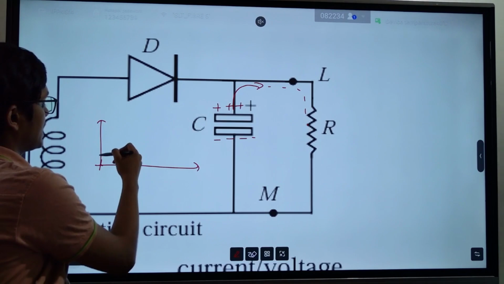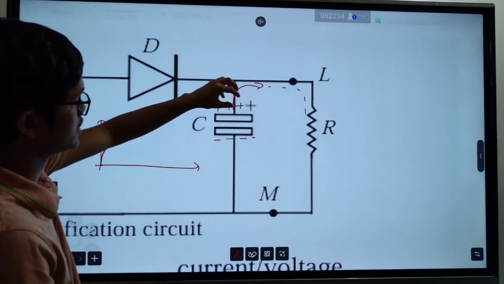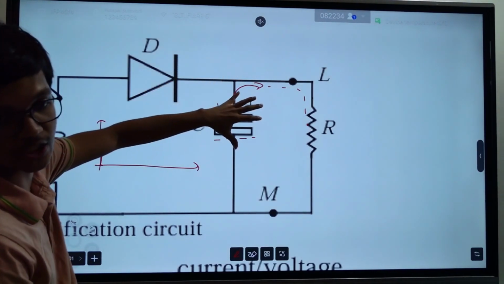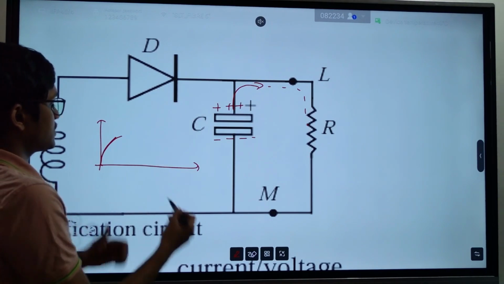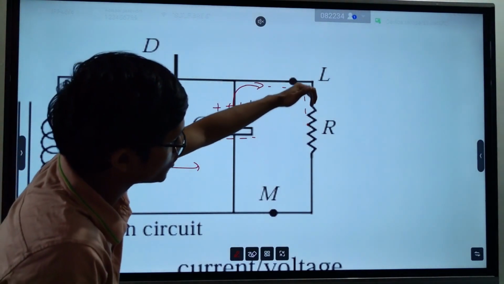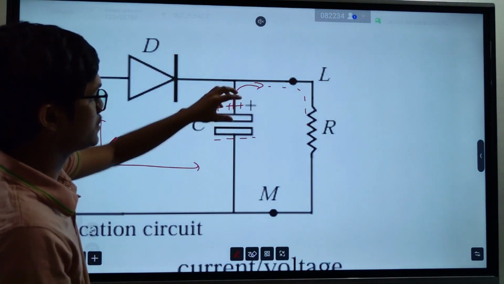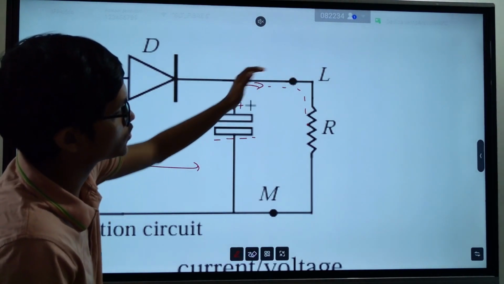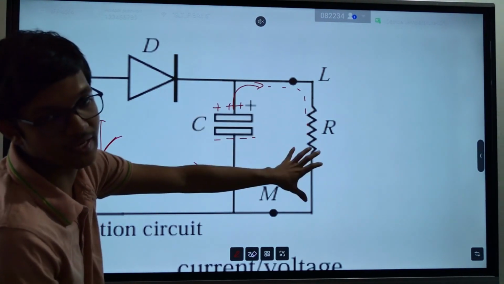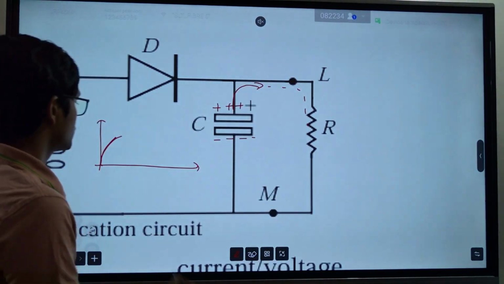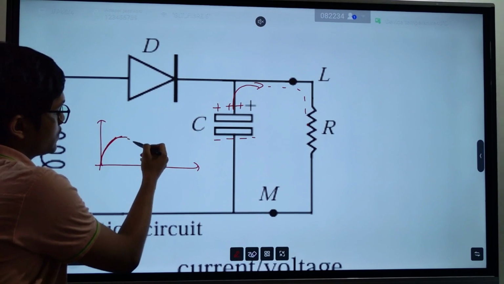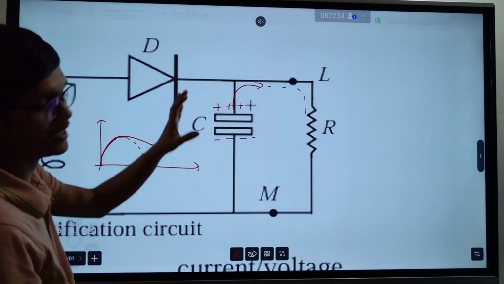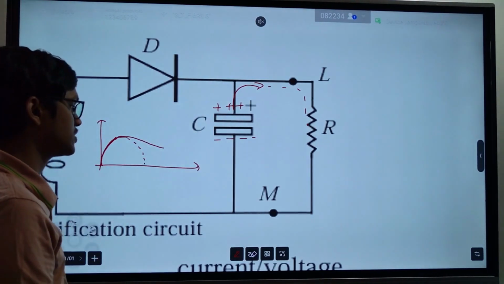in the positive cycle, your capacitor gets charged. In this part, when the current is higher, your capacitor gets charged. It holds some charge here. Now when the current starts to drop through this resistor, whatever charge this capacitor stored, it sends this charge through this resistor, making sure that current is not going down. So it makes sure that current doesn't decrease like this. It provides some current until the next wave returns.